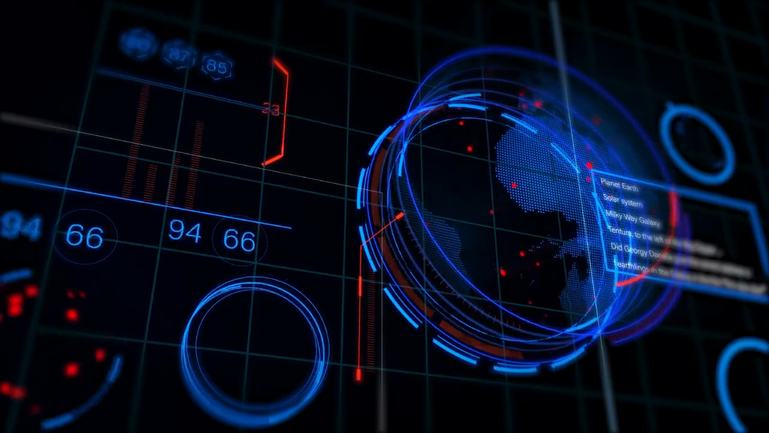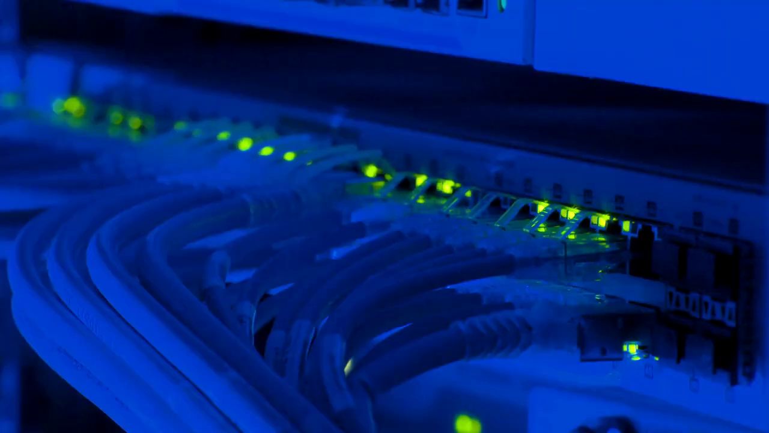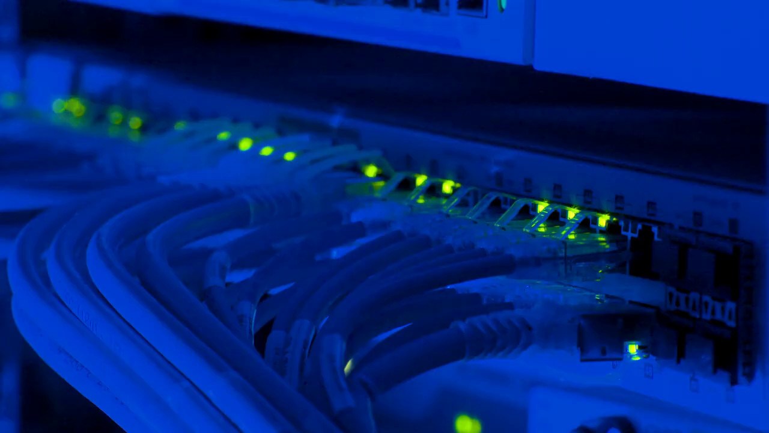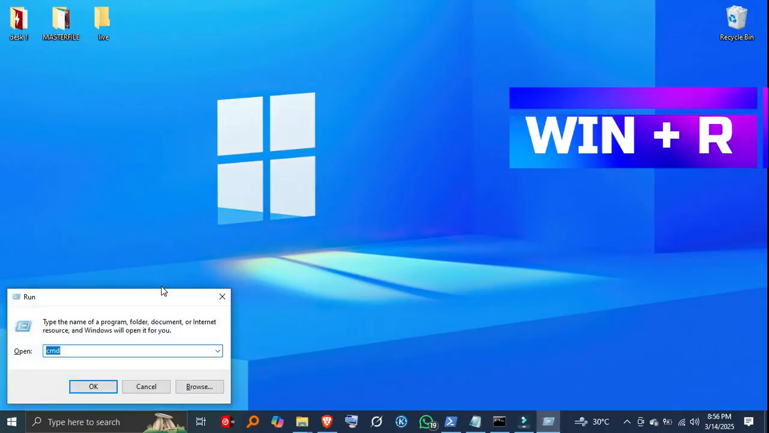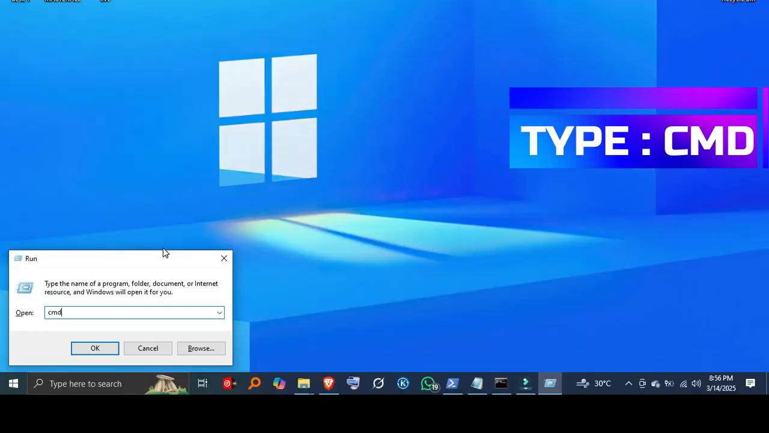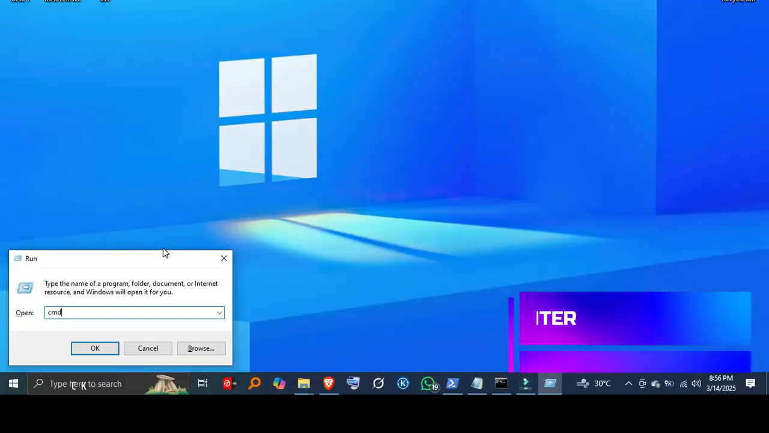Today, I'll show you how to enable and disable network adapters using CMD, a quick way to troubleshoot connection issues without digging through settings. Let's get started. Step 1. Open Command Prompt as administrator. First, press Windows R, type cmd, and hit Ctrl-Shift-Enter to open Command Prompt with admin rights.